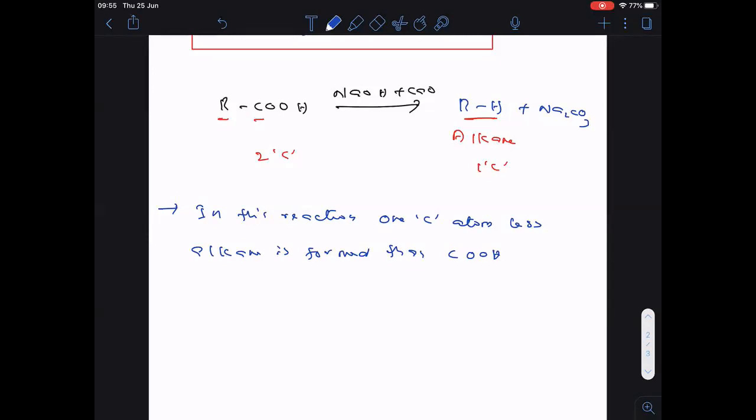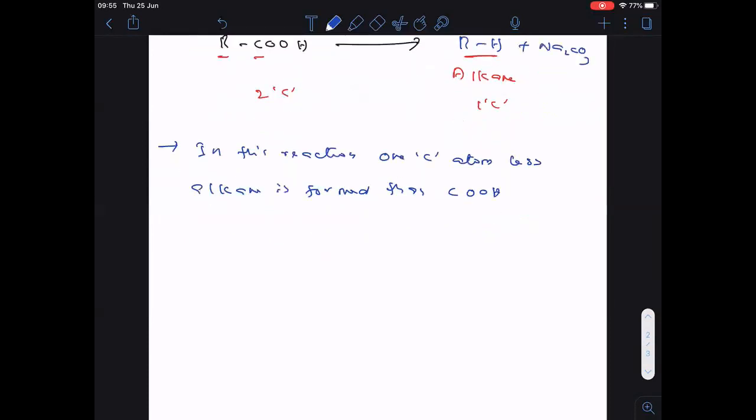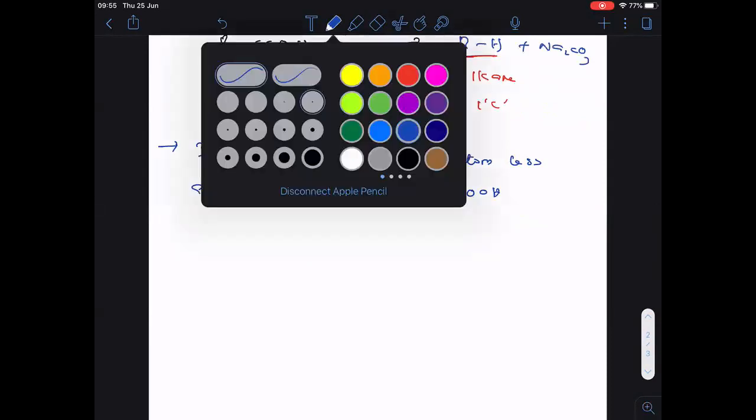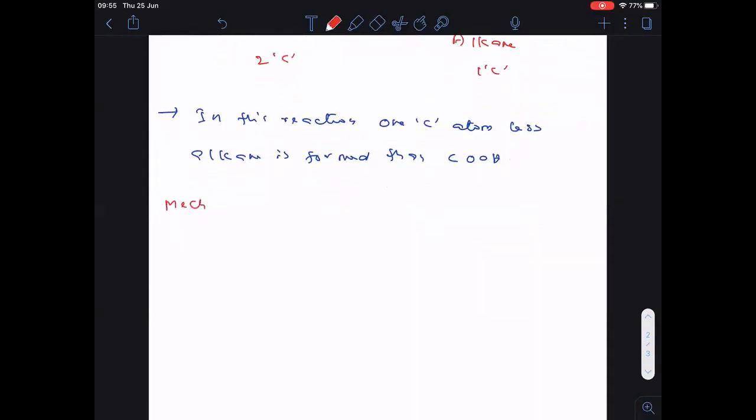This is the most important point in the decarboxylation. Clear? Now we are going to see its mechanism part. Mechanism.